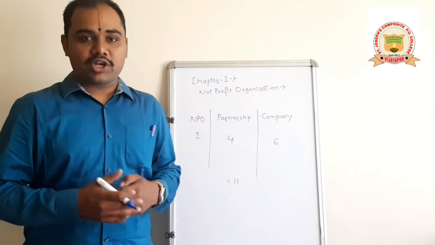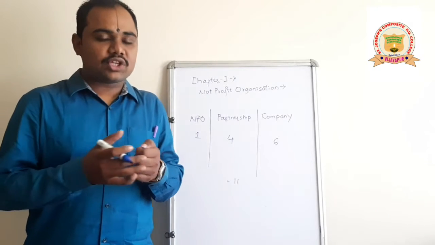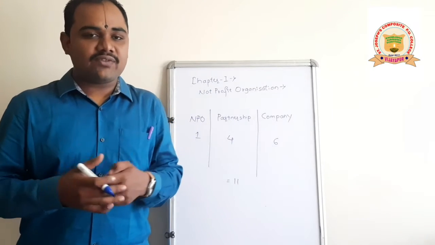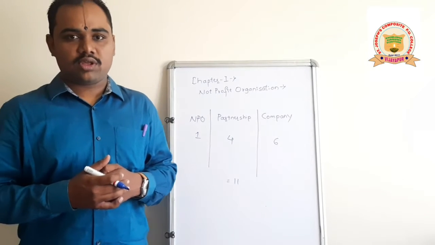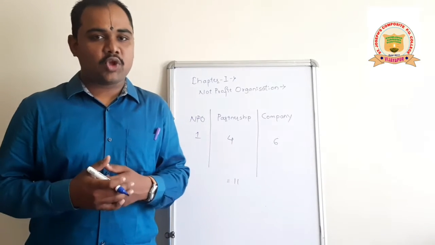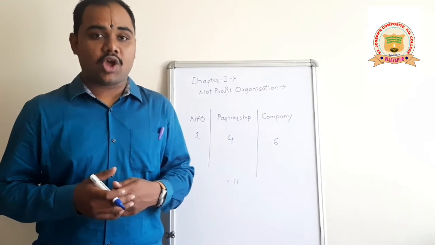First of all, what is the meaning of this not-for-profit organization? You all have studied about the different forms of organization in business studies in first PUC. Sole proprietorship, partnership, and the joint stock company you have studied.